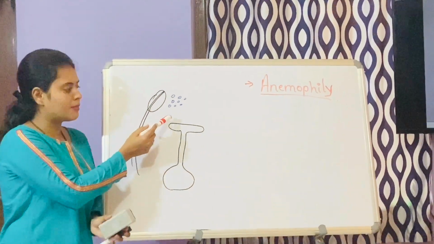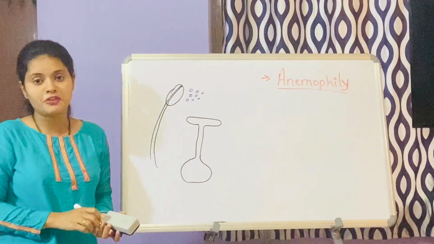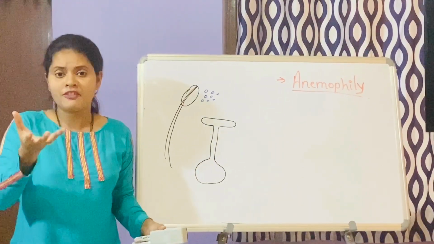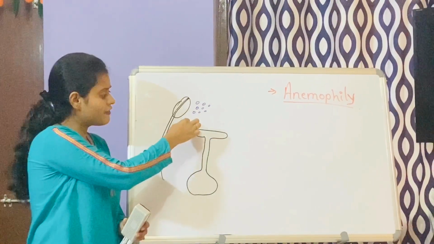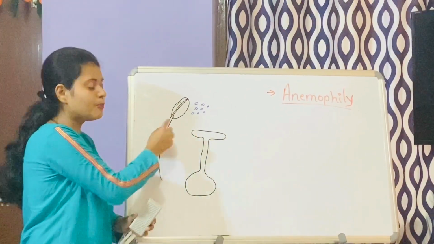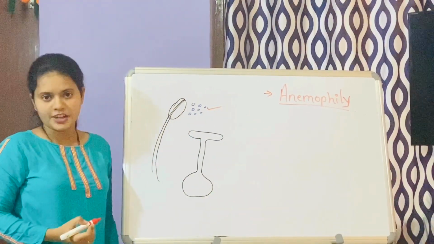The very first requirement is that pollens which are released from the anther should be light in weight. Now why do they need to be light in weight? Imagine if they are heavy. If they are heavy, then through wind currents they will obviously fall down. So the very first requirement for wind pollination to occur is that the pollens should be light in weight.